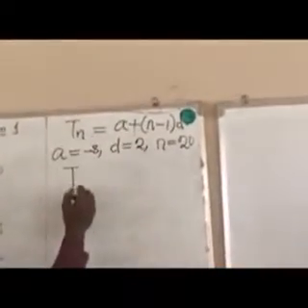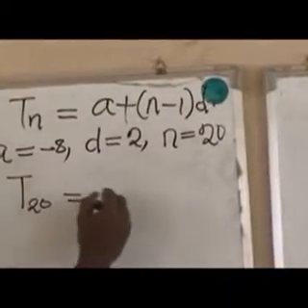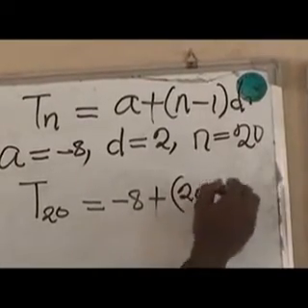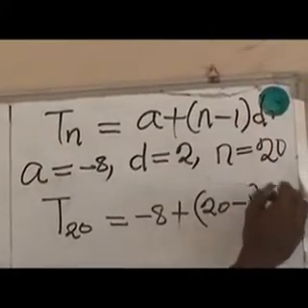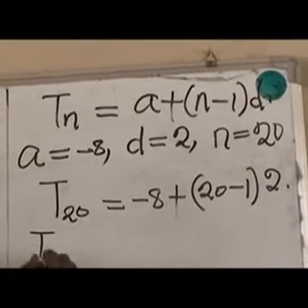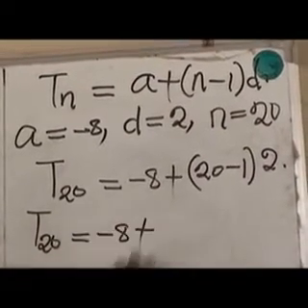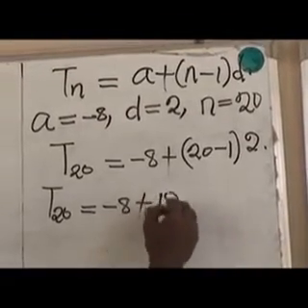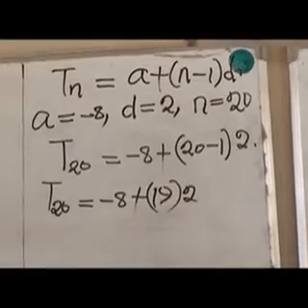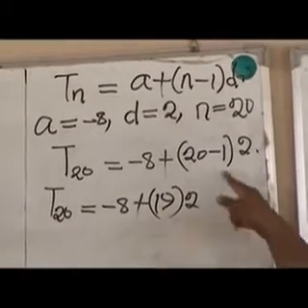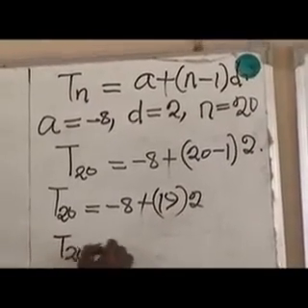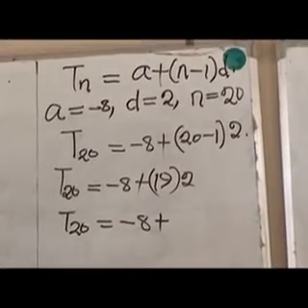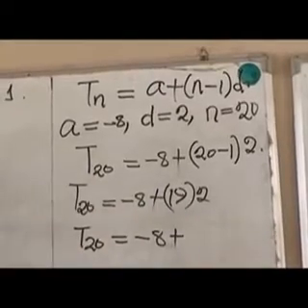In place of n, we have T20 equals minus 8 plus bracket open, n is how many? 20 there, minus 1, bracket close. Our D there is 2, the common difference. Our T20 is equal to minus 8 plus 20 minus 1, which will give us what? 19. Plus, take note of that, 19 bracket 2, which is the common difference. Therefore, we have T20 equals minus 8 plus 19 times 2.